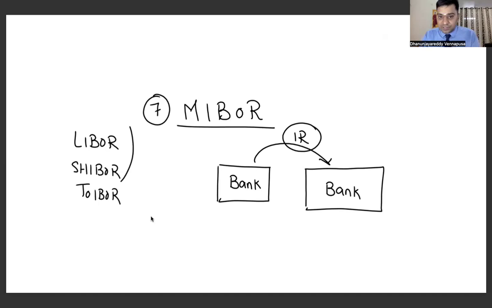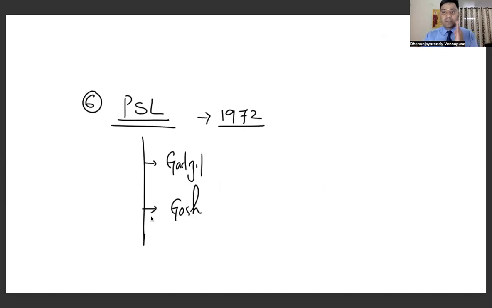Priority sector lending is in the news. We already know the basics of priority sector. Priority sector was introduced by RBI in the year 1972 in order to overcome the problem of lack of credit, or lack of access to credit for agriculture, in the initial years. So priority sector lending was established in 1972.